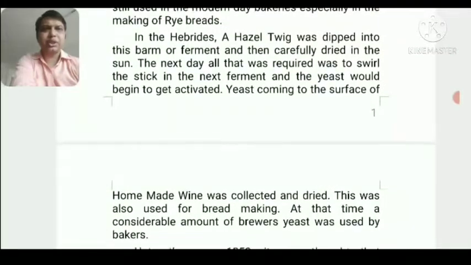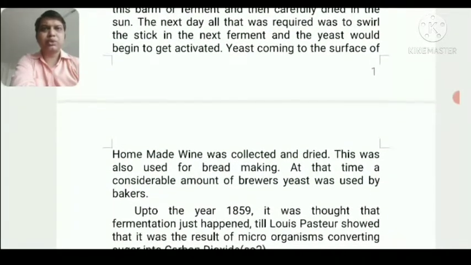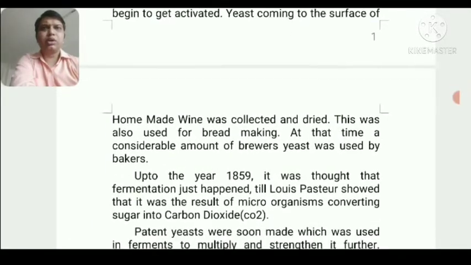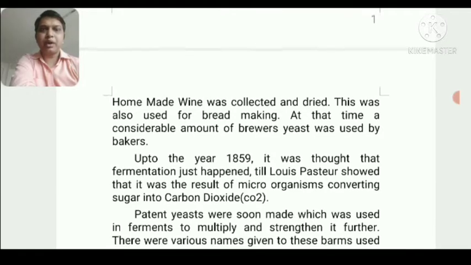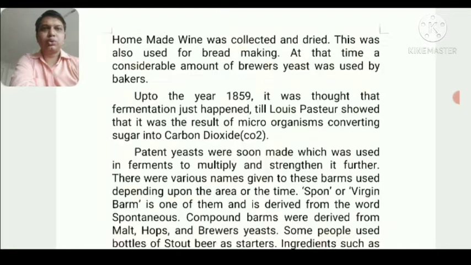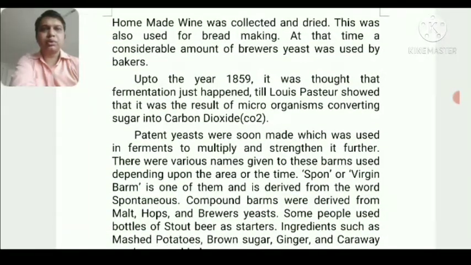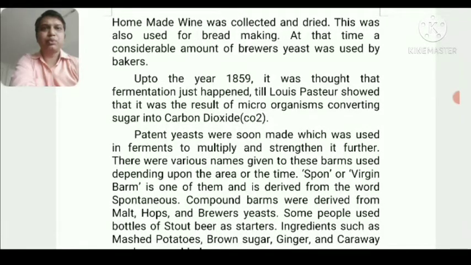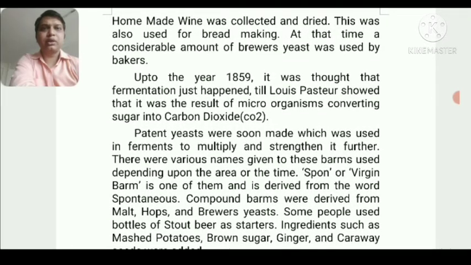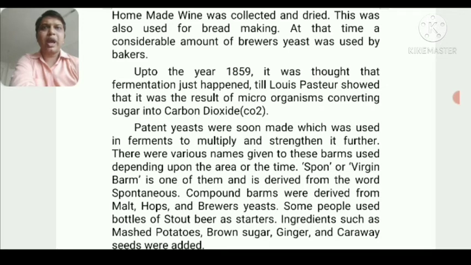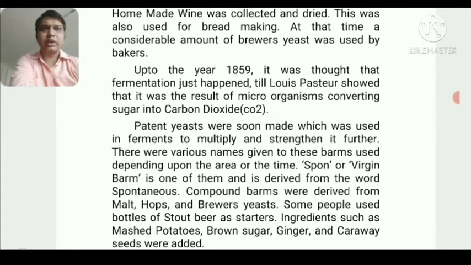As modernization has come, they have started using various types of yeasts and cultures to get the dough fermented, depending on the type of bread they want to make. There is a history, which is written, that up to the year of 1859 it was believed that fermentation just happened. Until 1859 it was believed that fermentation is a naturally occurring process, done by God.